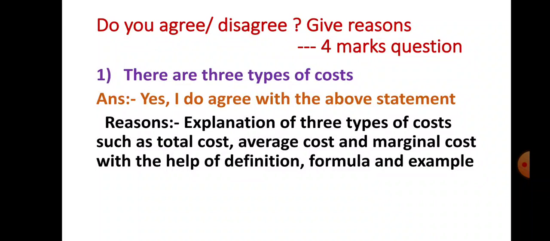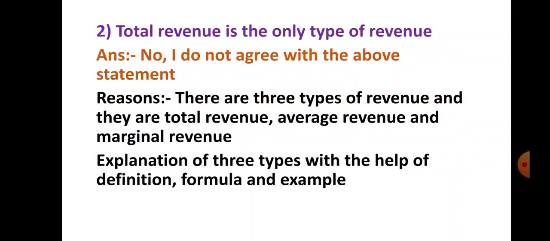What do you have to write in the reasons? Let us see. Explanation of the 3 types of costs, such as total cost, average cost and marginal cost, with the help of definition, formula and example. That you have to explain in the reasons. Then only you will get 4 out of 4. So 1 mark for writing yes, I do agree or no, I do not agree with the above statement, and 3 marks for reasons.